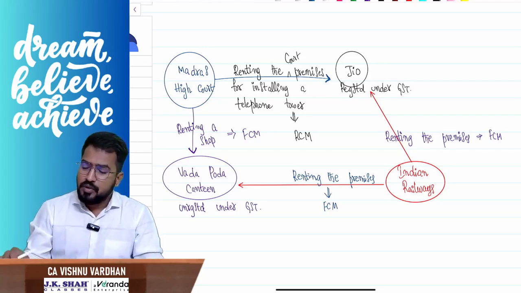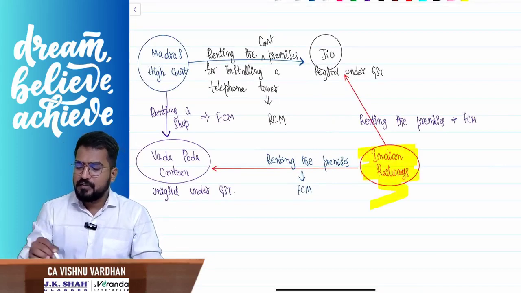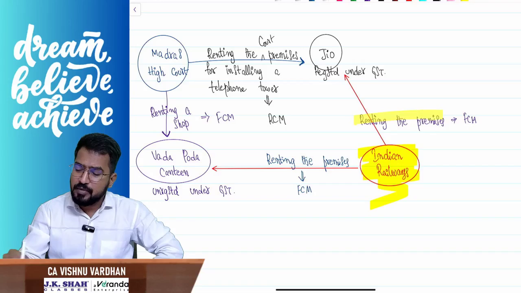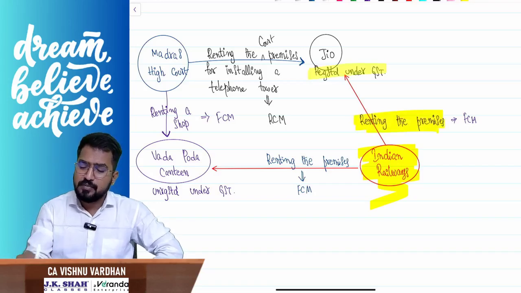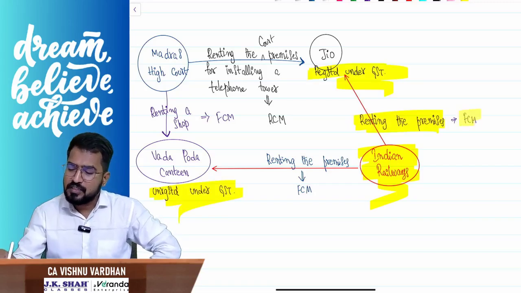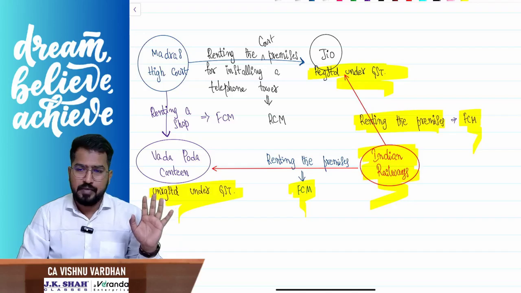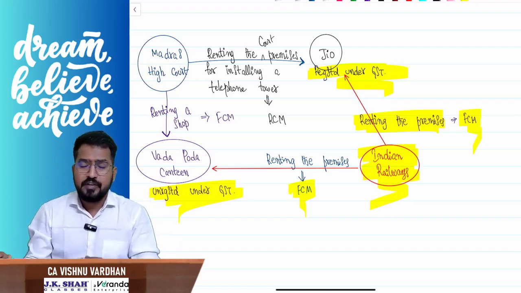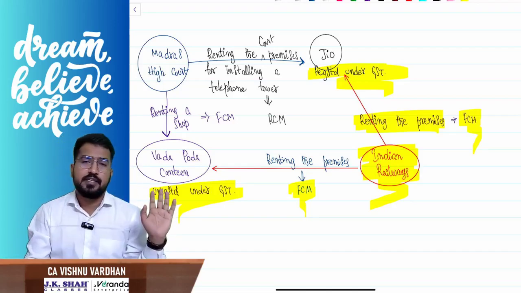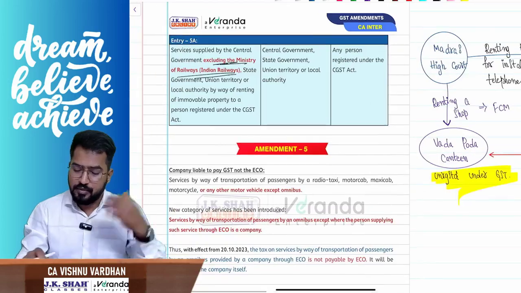So that was the point. And now, sir, they have excluded Indian Railways from this. That means if Indian Railways is renting any premises, whether to registered person or to unregistered person, in both the cases it comes under FCM. That is what they are trying to tell. Simple. Clear? So Indian Railways alone renting the immovable property, no matter the recipient is registered or unregistered, it is FCM, no RCM. Okay, that is the amendment, and we have already discussed that during the lecture.